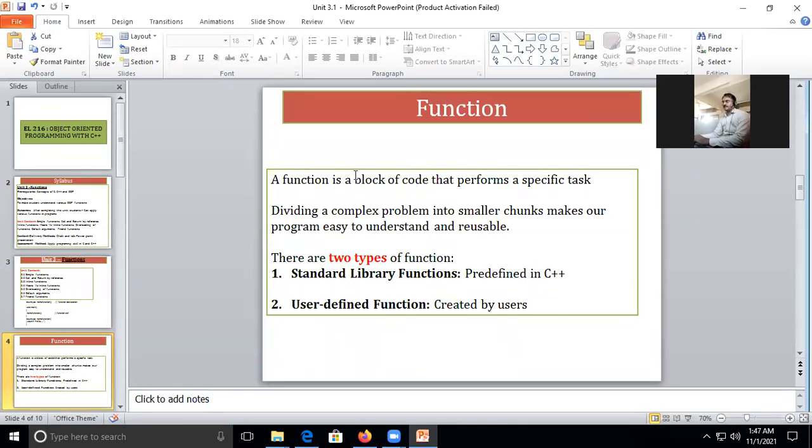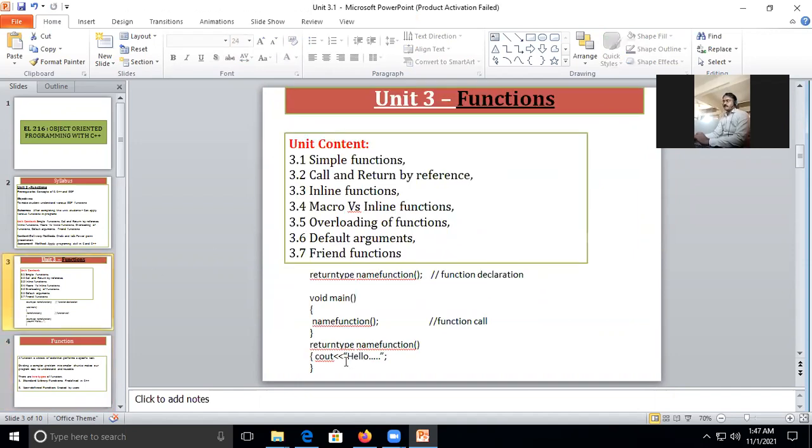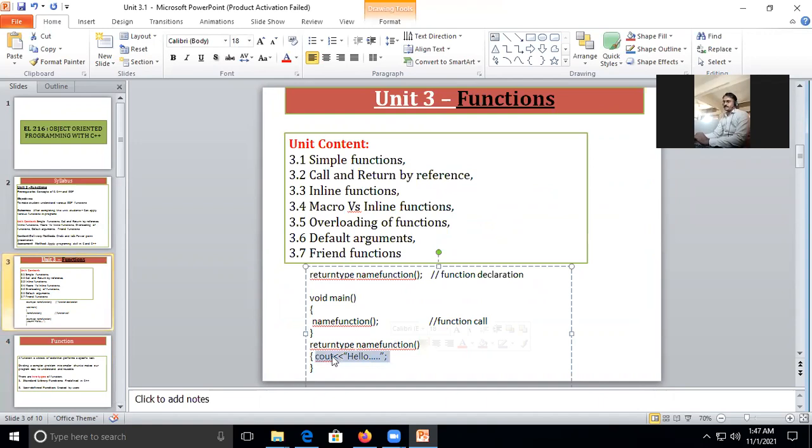Now in the revision part, we will go again. What is a function? A function is nothing but a block of code that performs a specific task, and that task you mention here in the body of the function. We call it the function definition. So these are the three parts. One is the function declaration. This is the second part, calling the function, and this is the third part, the definition, what your function should do.